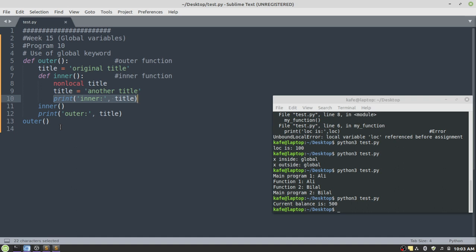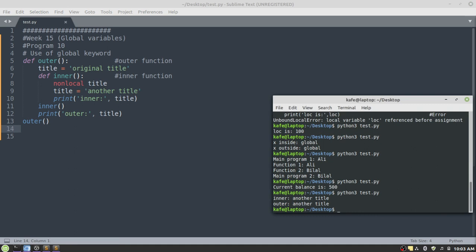Once the execution of this inner function is completed, the control will transfer to the location from where we actually made the call. And then the next statement will be executed. So the next statement is, again, we are trying to access the current value of the title. So the current value of the title is another title, because we have already modified it here. Another title will be displayed again. And then after execution of this statement, control will transfer to the location from where we actually made the call for the outer function. And next, we do not have any statement, so the program will terminate here. So if you run this program, the output is going to be another title, another title.